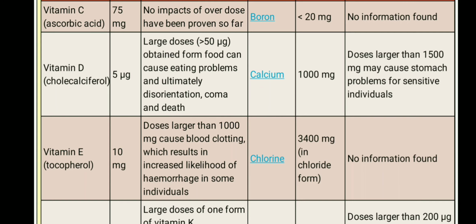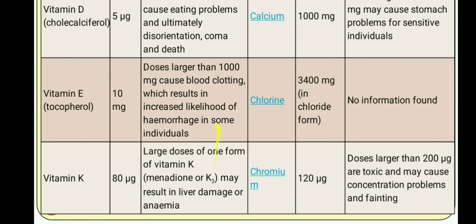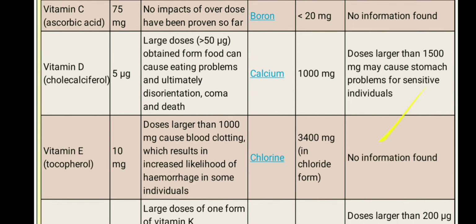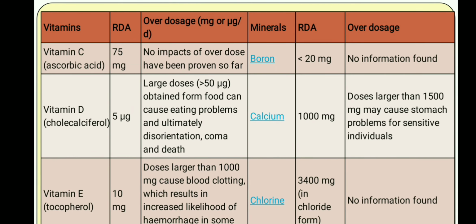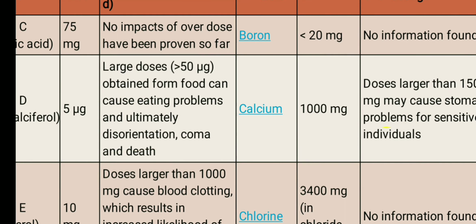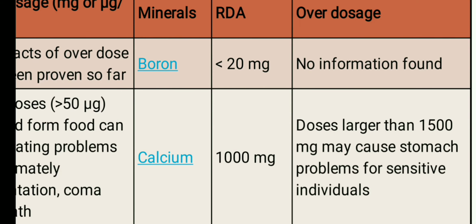Doses larger than 1000 mg may cause blood clotting problems and an increased likelihood of hemorrhage in some individuals. For vitamin K, 80 mg is the amount. Larger doses can cause liver damage and anemia. Now we'll move towards the minerals. We'll start with boron. For boron, less than 20 mg is the RDA amount. There is no overdose information available.